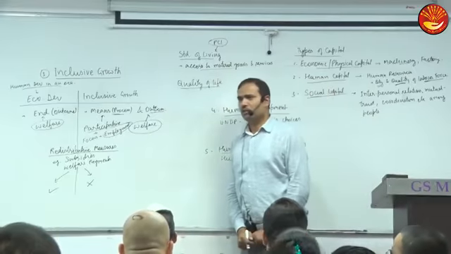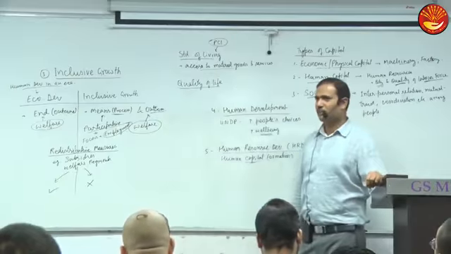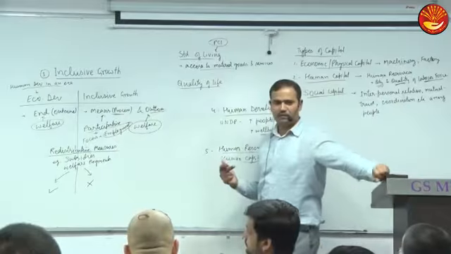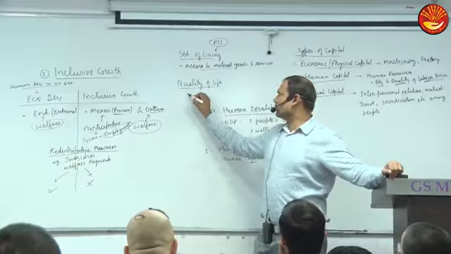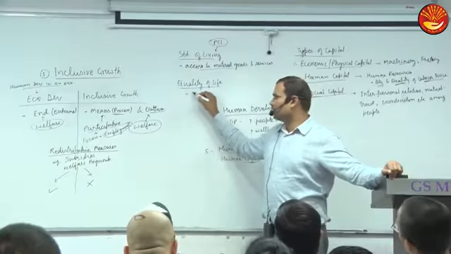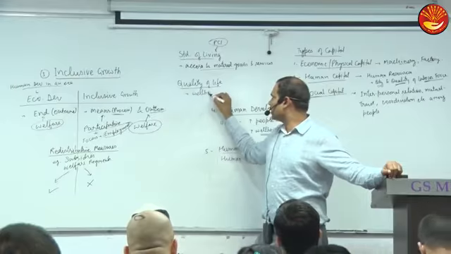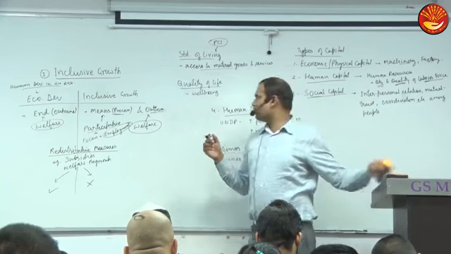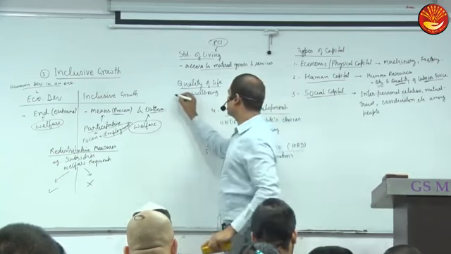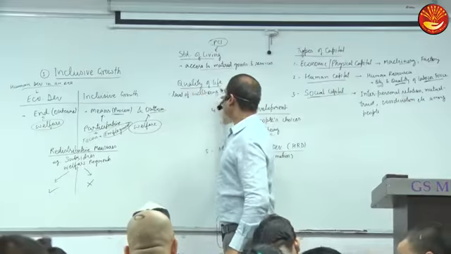Quality of life. So it shows which thing? Well-being, health, well-being. Can we say it shows well-being, welfare? Yes, it shows the level of well-being actually. So quality of life means well-being level.